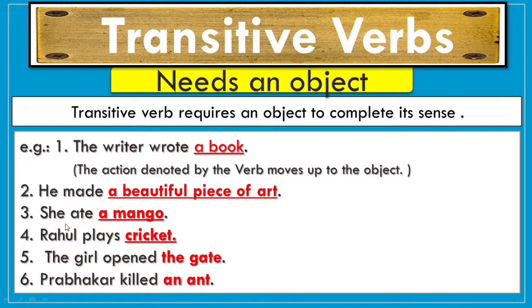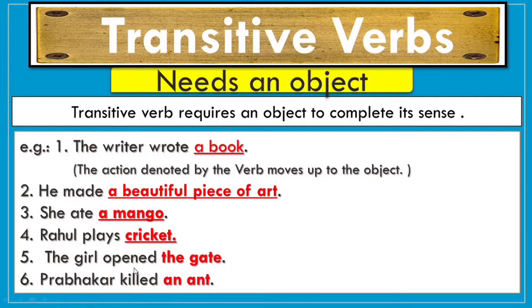Now the third sentence is she ate a mango. In the third sentence, a mango plays the role of an object. Fourth one, Rahul plays cricket. In the fourth sentence, cricket is an object. If I hide this word cricket for a time, you will find that Rahul plays. This part gives no clear meaning about the action done by Rahul. Rahul क्या कर रहा है, क्या खेल रहा है, इसके बारे में हमें ठीक से जानकारी इस वाक्य से नहीं मिलती, इसलिए इस सेंटेंस में ऑब्जेक्ट का होना बहुत जरूरी है। Similarly in the fifth sentence also, the girl opened the gate.